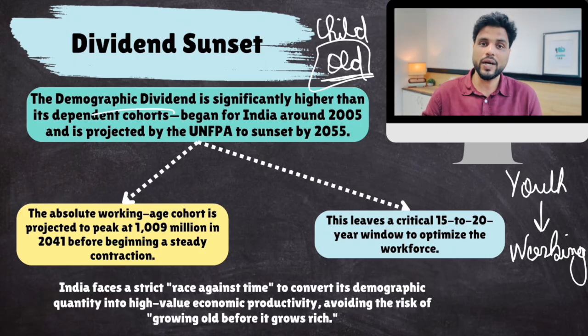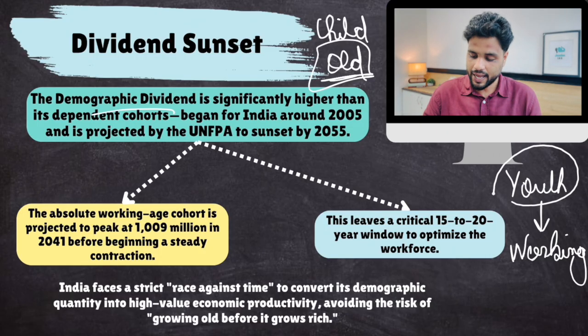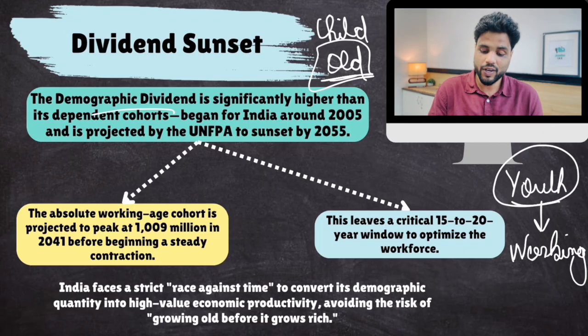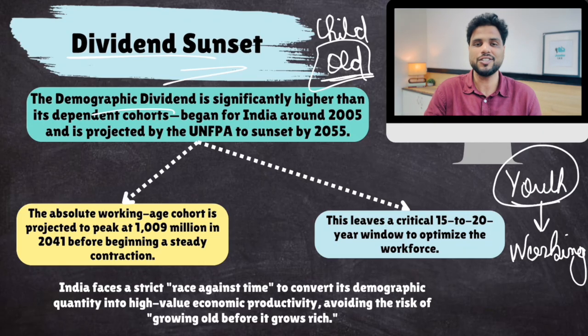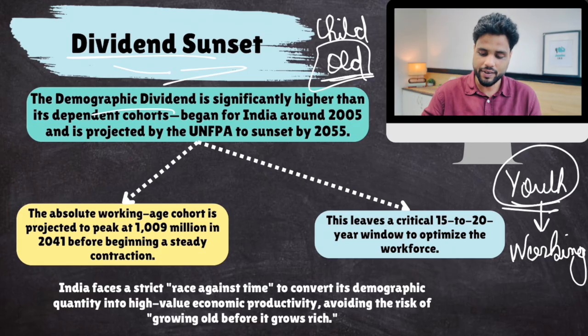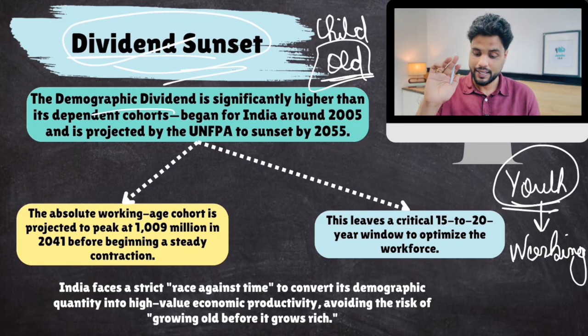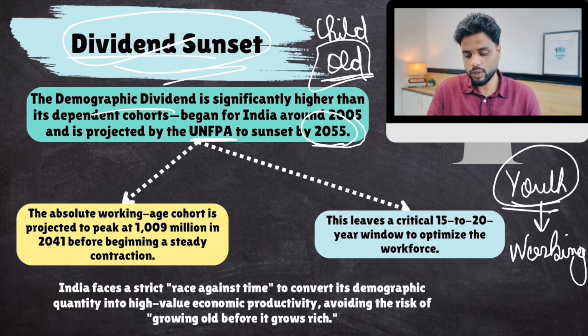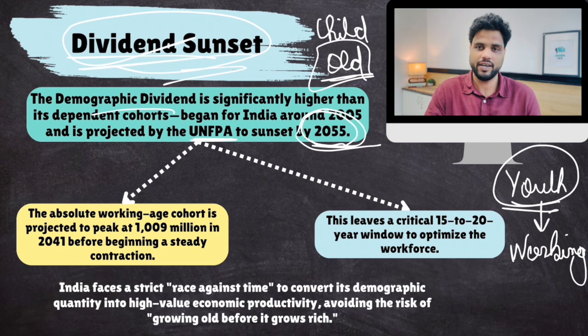Now, this is known as demographic dividend, that India has a high working age population. But this working age population has a sunset clause, which means these young people are going to get old at some time in future. And then India's demographic dividend will die down. That sunset clause, as per United Nations Fund for Population, is 2055. So till 2055, India can enjoy its demographic dividend.